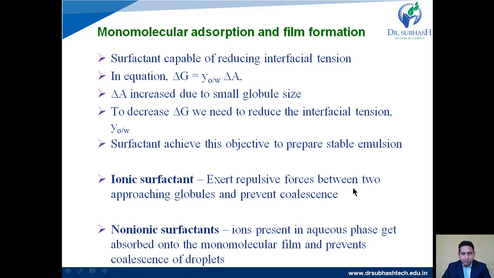They exert a repulsive force between two approaching globules and prevent coalescence, that is, the merging of two globules is inhibited by the ionic surfactant. Then for non-ionic surfactants, ions present in the aqueous phase get adsorbed onto the monomolecular film, and again prevent coalescence of droplets. So ionic and non-ionic surfactants can be used accordingly, and they can form a monomolecular adsorption film.